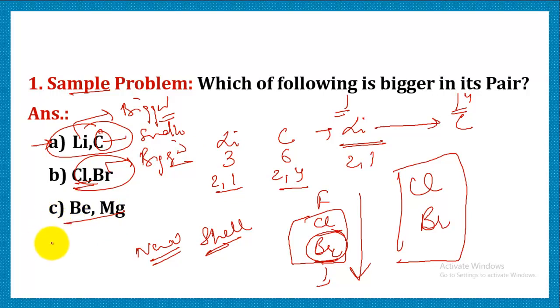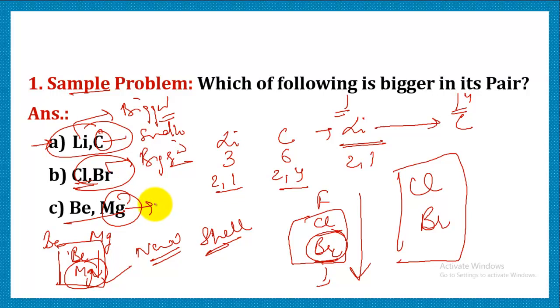Let's see beryllium and magnesium. We know that beryllium and magnesium are placed like this. They are members of the same group. Beryllium is placed above and magnesium is placed below. We know that along a group when we move, the shell increases, therefore the size also increases. So out of these two, magnesium is going to be bigger in size.